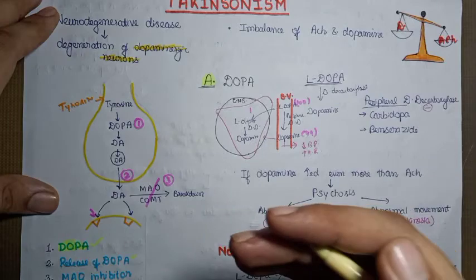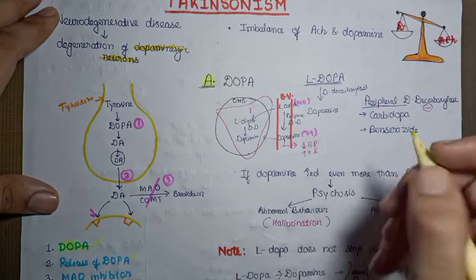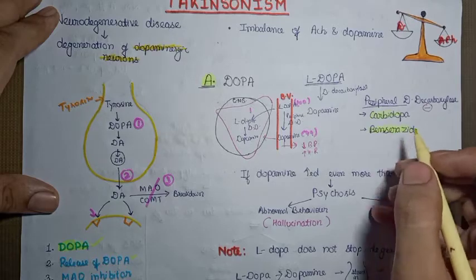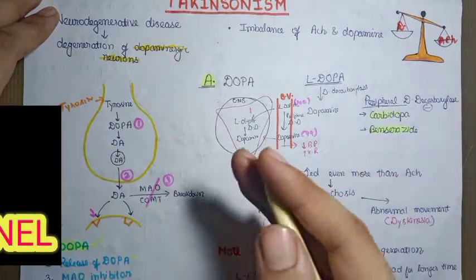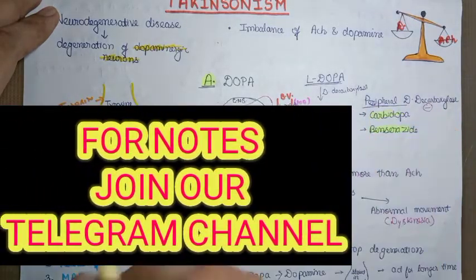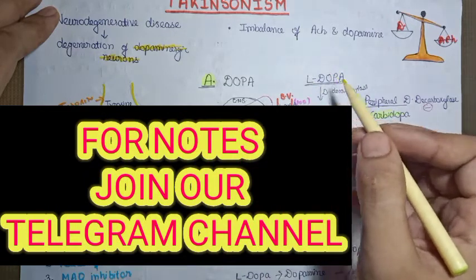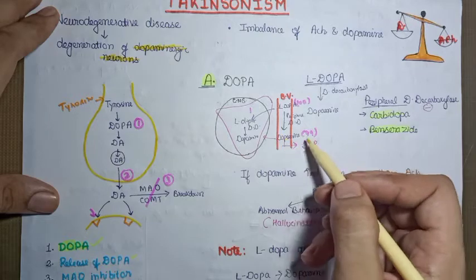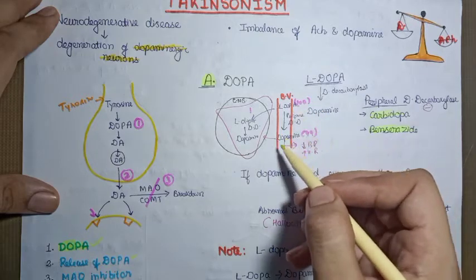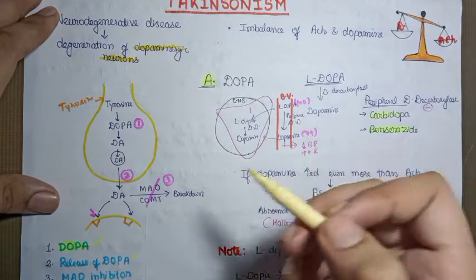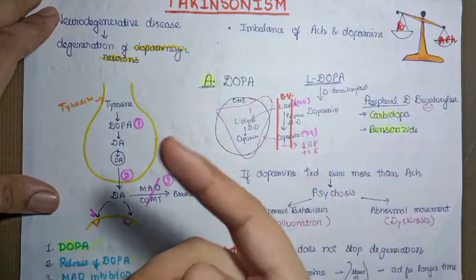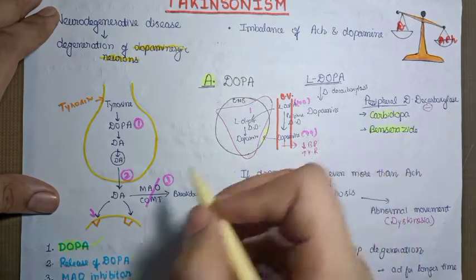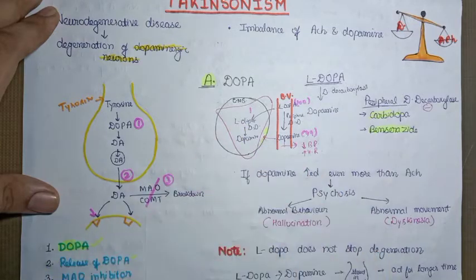The two main peripheral dopamine decarboxylase inhibitors that we use are carbidopa and benserazide. These are the two most important ones. Along with L-dopa, we give carbidopa or benserazide to inhibit the peripheral conversion of dopa into dopamine, which will cause other systemic side effects, that is decrease in blood pressure, increase in heart rate, and vomiting by stimulating the CTZ in the medulla, that is the chemoreceptor trigger zone.